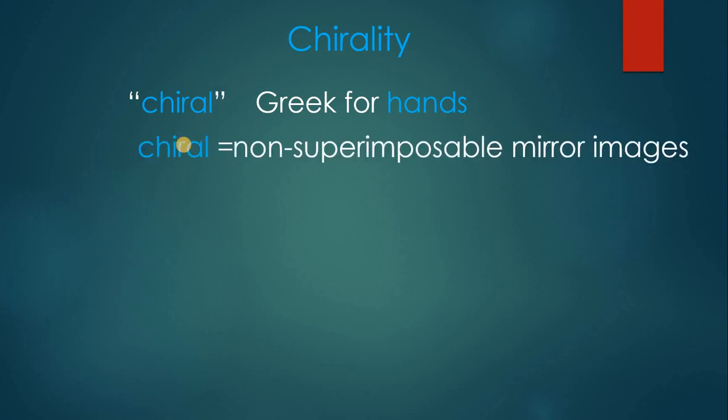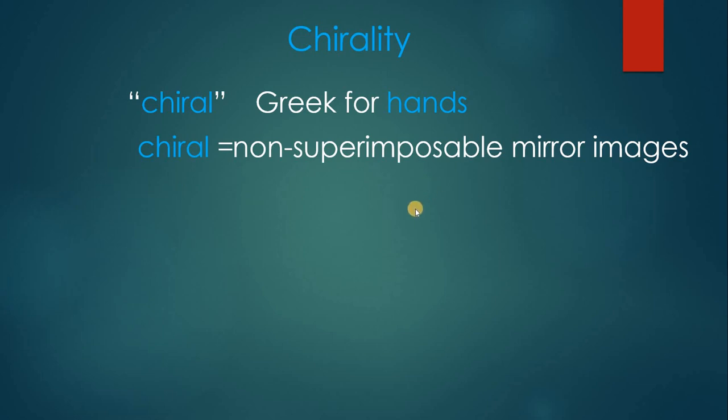Before moving on towards various types of isomerism, we should know about a very important phenomenon which is called chirality. This is a very important thing in chemistry. The term chiral is in fact derived from the Greek word which stands for hands. This property is also called the property of handedness. Handedness means, see your hands. The word chiral also stands for non-superimposable mirror images.